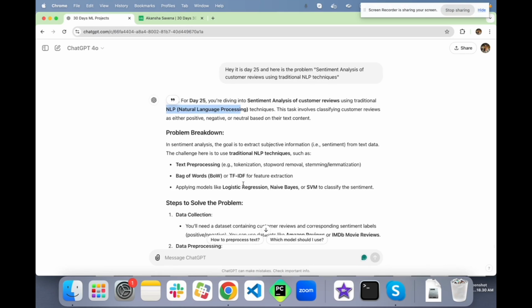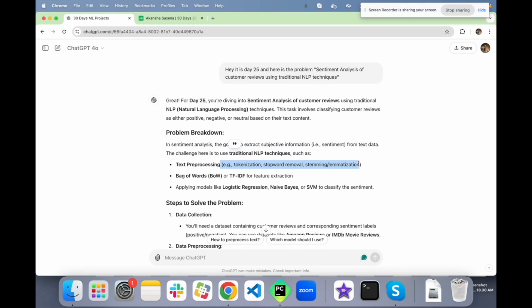Then the problem breakdown. In sentiment analysis, the goal is to extract subjective information, that is the sentiment, from the text data. The challenge here is to use traditional NLP techniques such as text pre-processing.